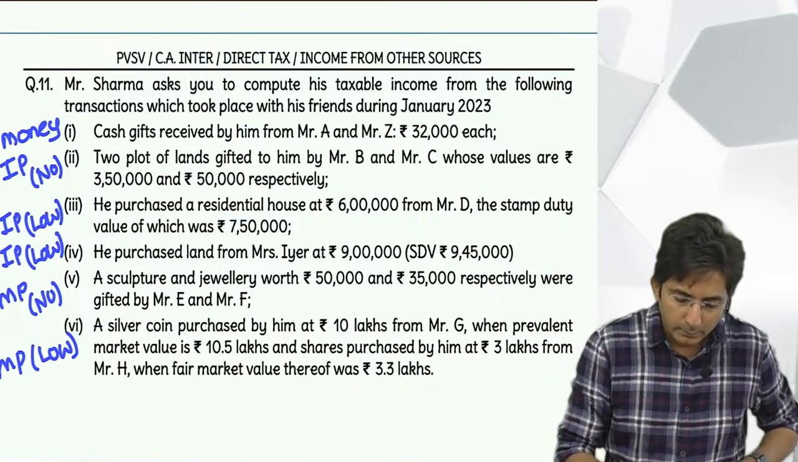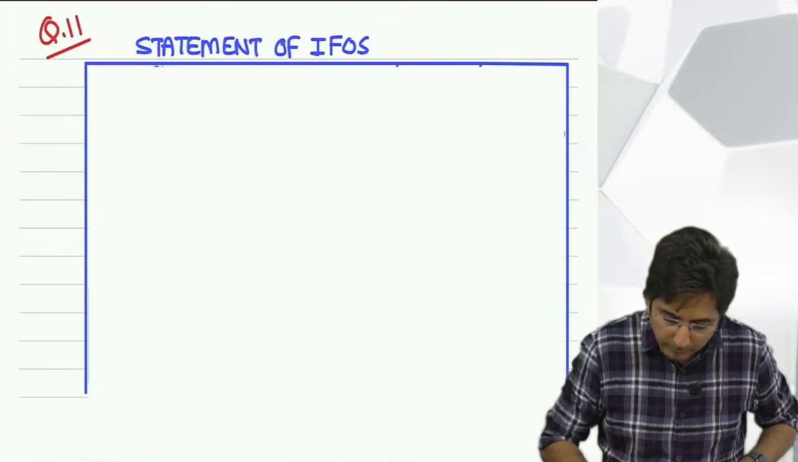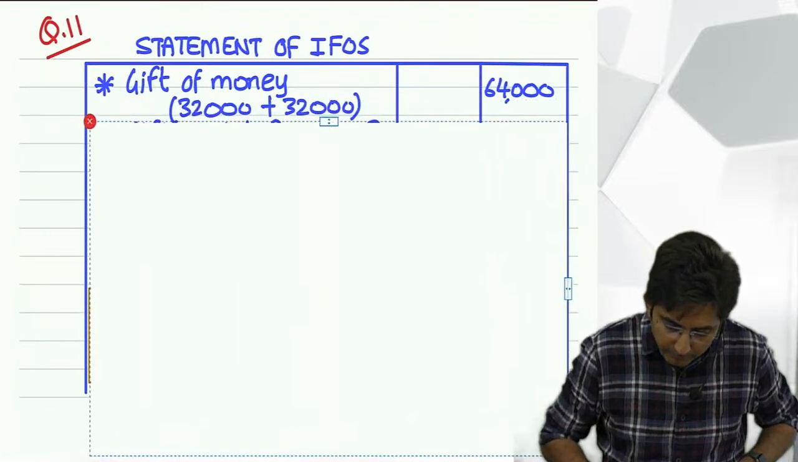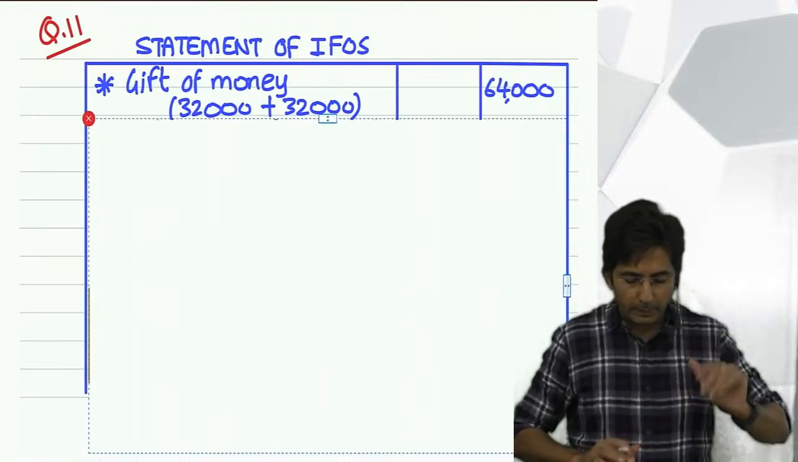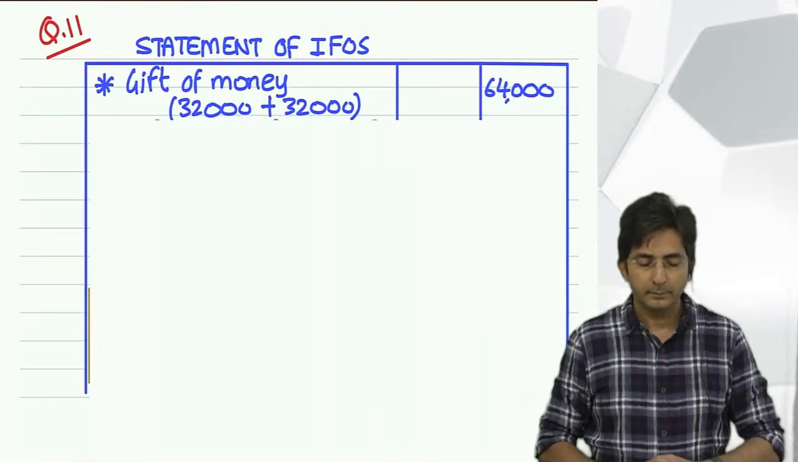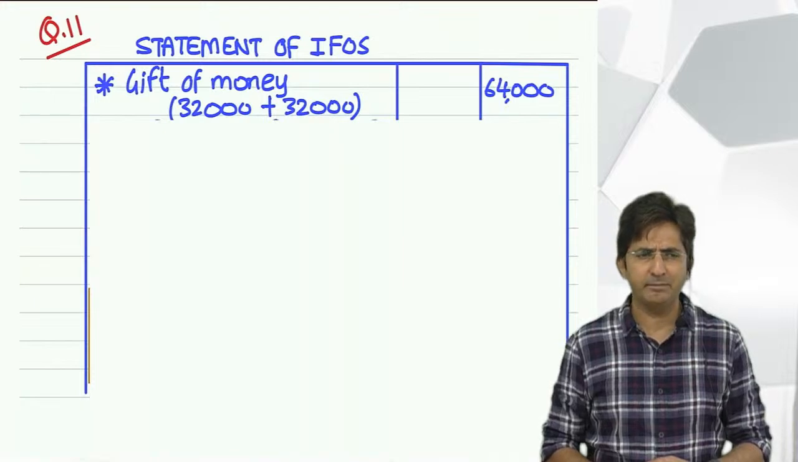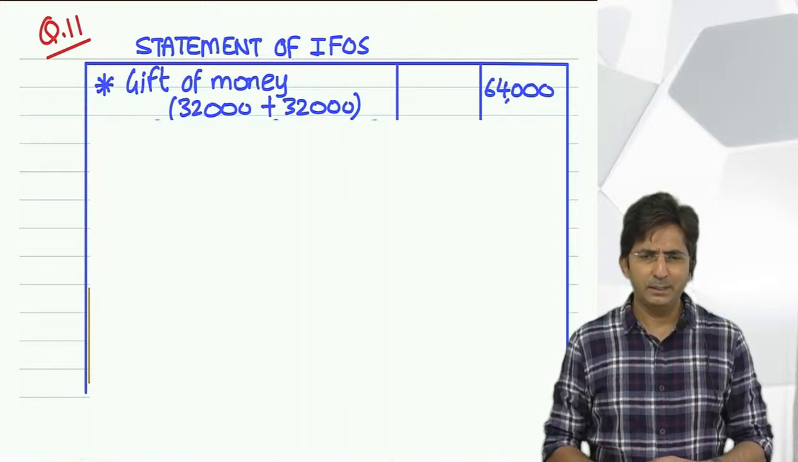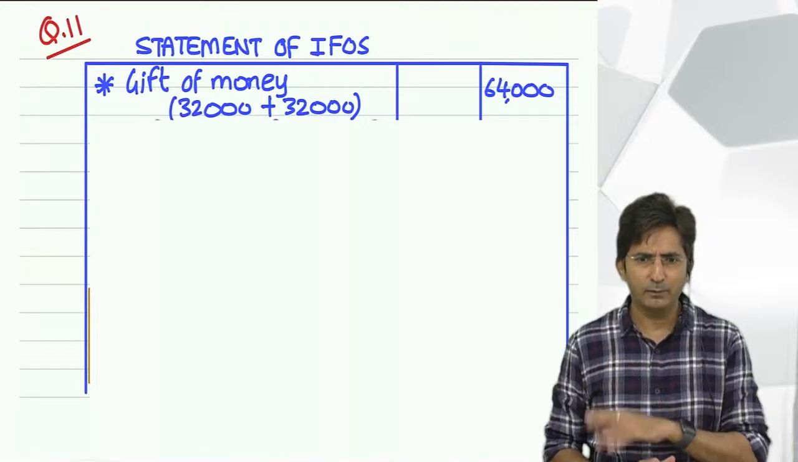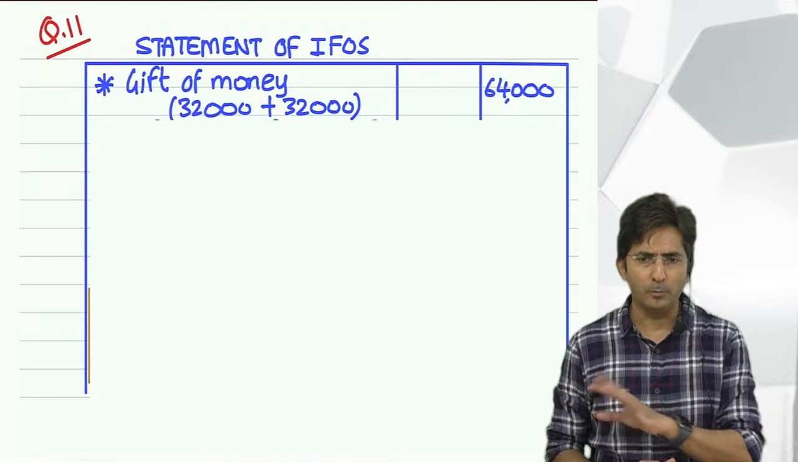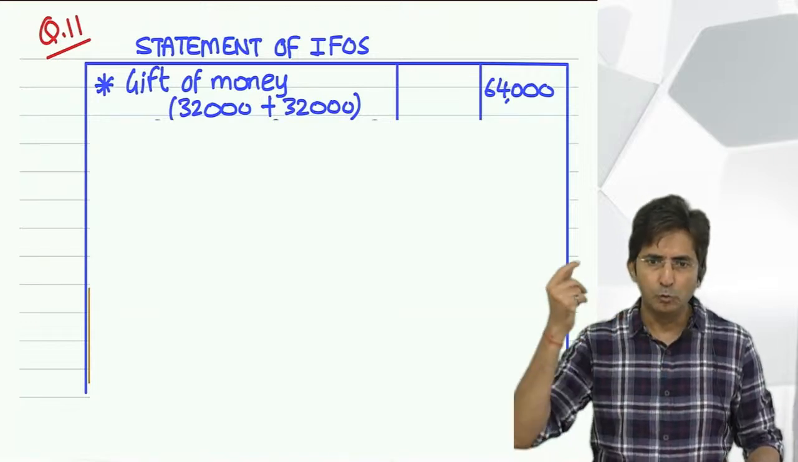So see here, see how I have written: gift of money. See, money can be cash, cheque, GPay, Paytm, whether given in the first point of the question or middle of the question or end of the question. You have to aggregate all money. But in aggregation of money, don't mix movable properties.